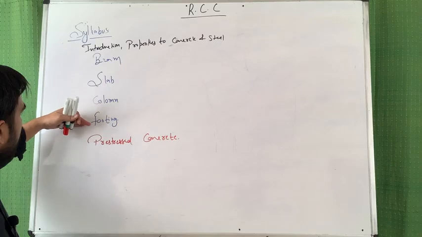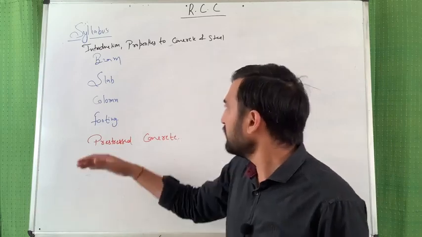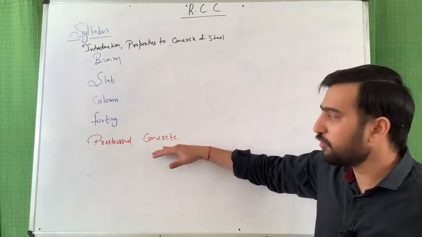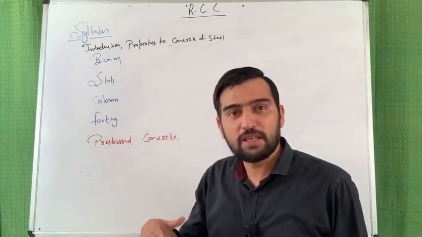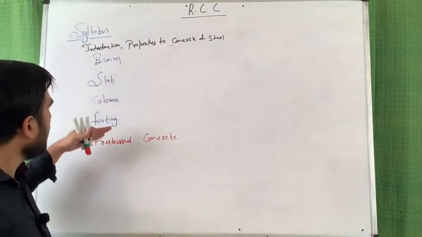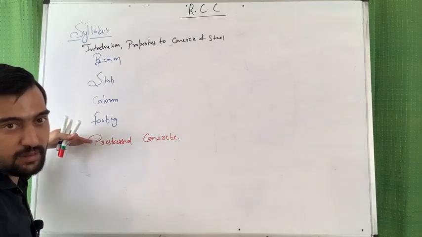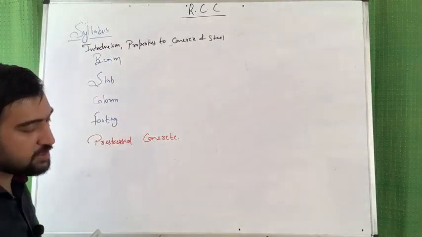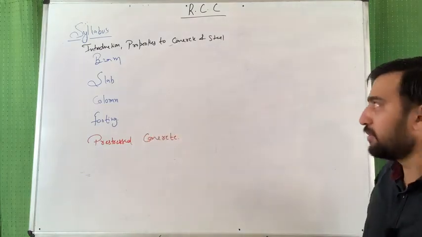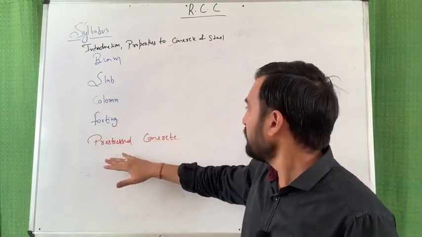And once we are done with these topics, after that we are going to start our prestressed concrete, and it is an independent portion. From the technical exam point of view, this topic has very high weightage. It can also be studied independently, means if you are not aware of the basic concepts of these topics, then still you can target this. But it is my advice that you go in sequence. We will study this in this sequence. And friends, this is not only the syllabus, it is the broader view of this syllabus: properties of steel and concrete, beam, slab, column, footings, and prestressed concrete.